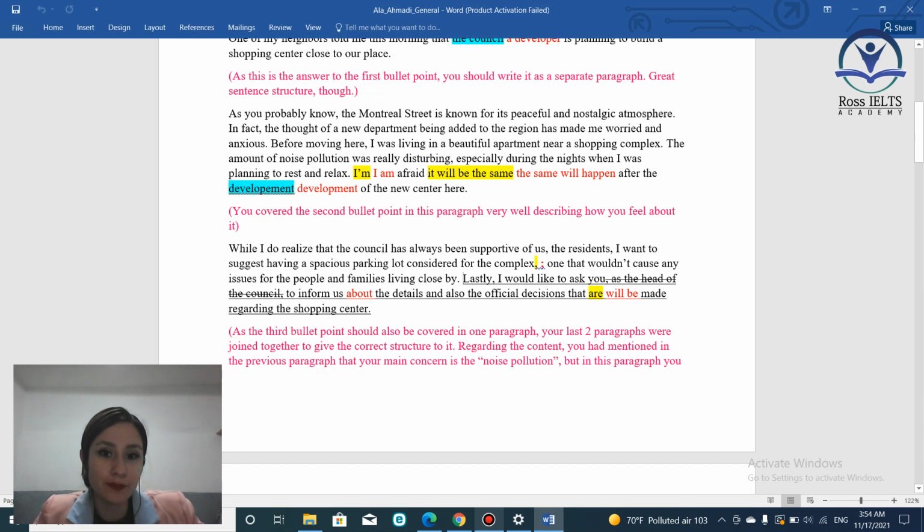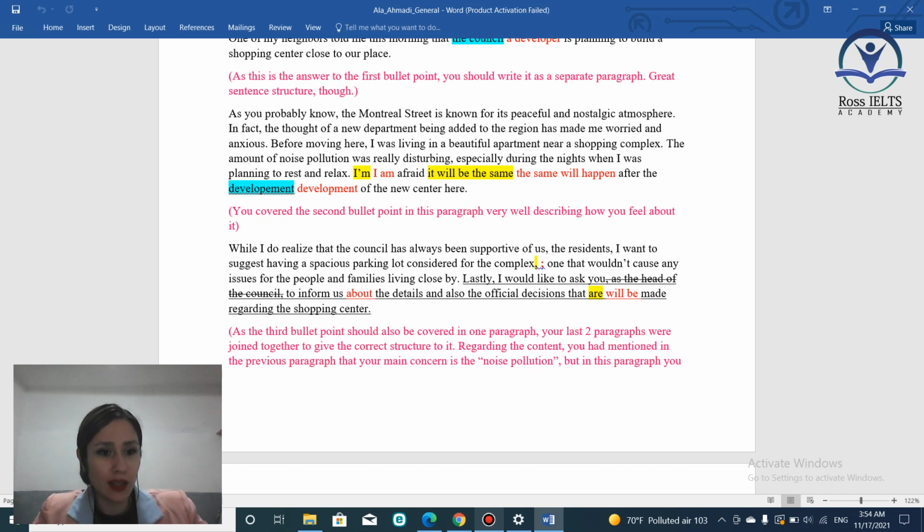The question statement says, write a letter to the council. So stick to the words that you are asked to write about in the question. So don't risk it. I would like to ask you to inform us about the details and the decisions that are made regarding the shopping center. You should say the decisions that will be made regarding the shopping center. Why? Because it says, you have heard that a developer plans to build a shopping center. So it has not been built yet. It will be built in the future.